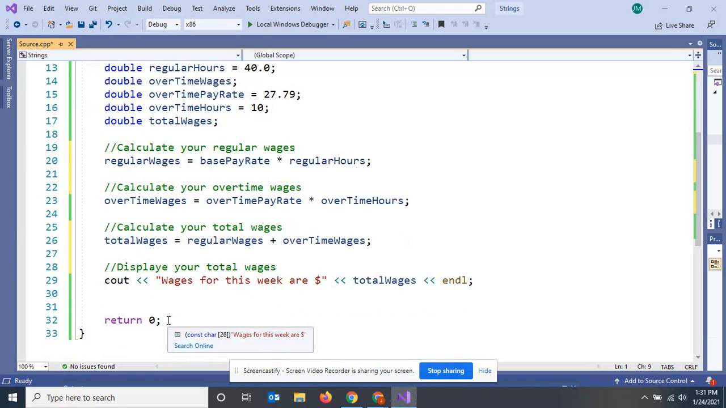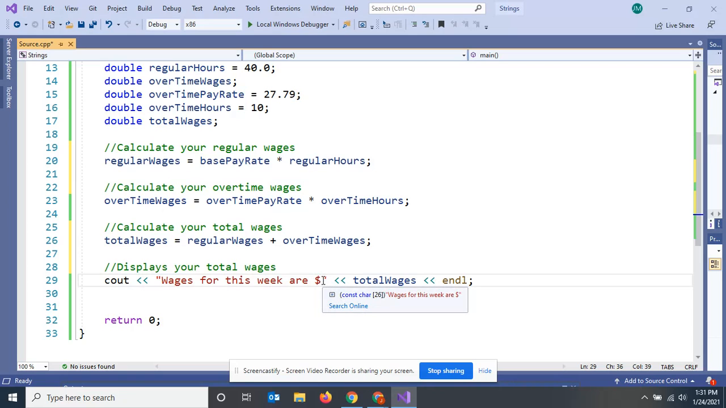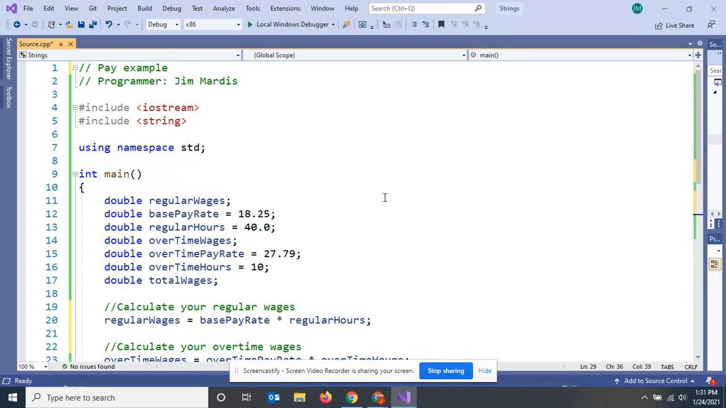Now we want to display the total wages. All right, look at my cout. Wages for this week are, and I put a money sign, a dollar sign in front of it, right? And I don't put a space in here because I want total wages to butt up right against the dollar sign. All right, let's run this and see what happens.